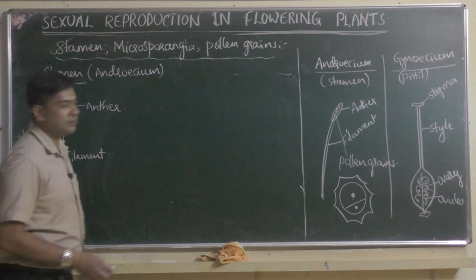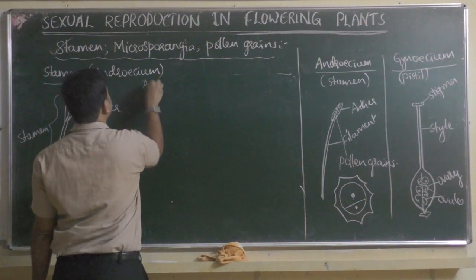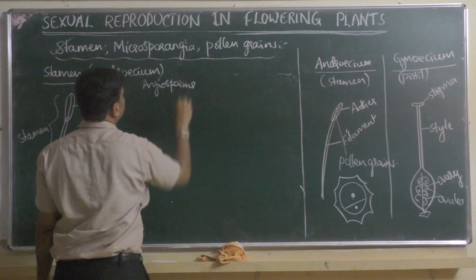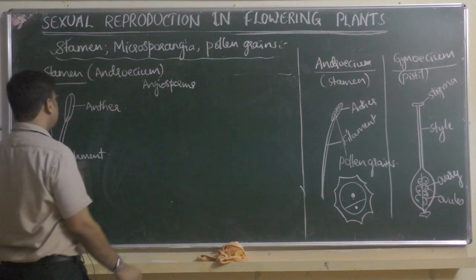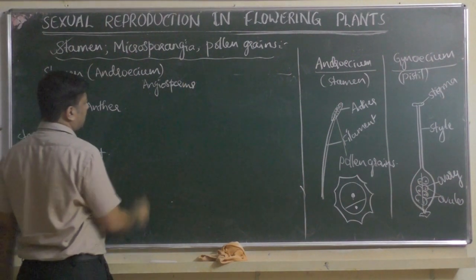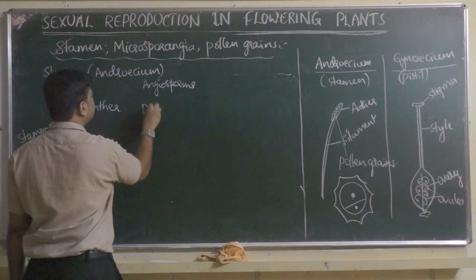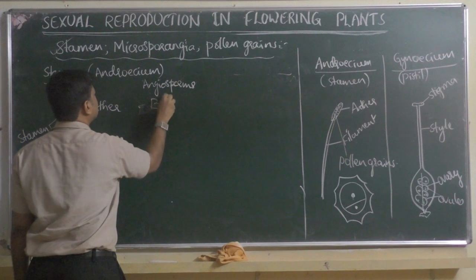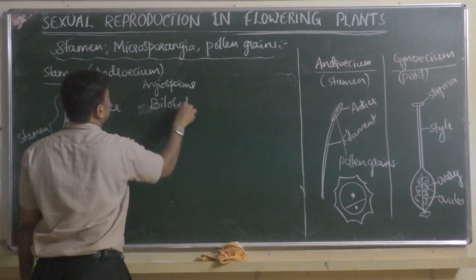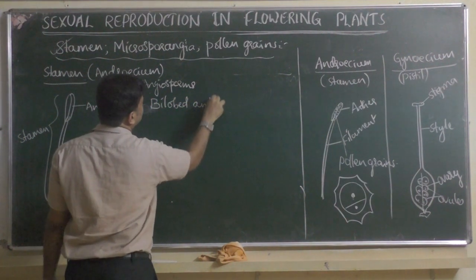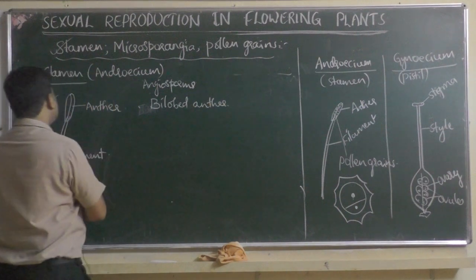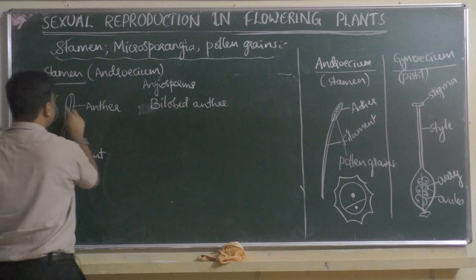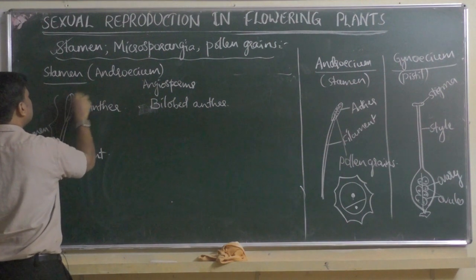Then in most of the angiosperms, that is flowering plants, when you look at the stamens, the anther is a bilobed structure. Bilobed anther we say. Bilobed means you can see here two parts are there. Each part is called one lobe.